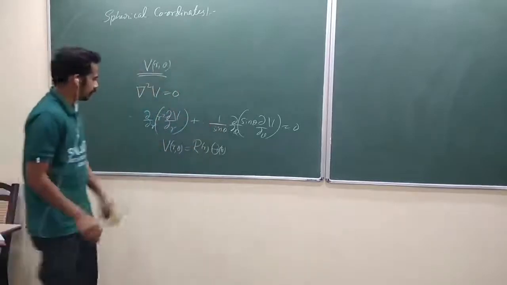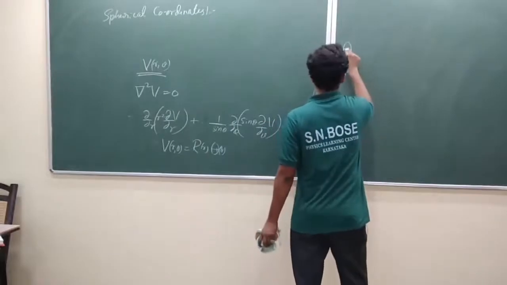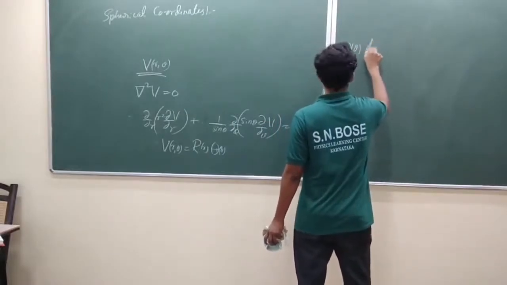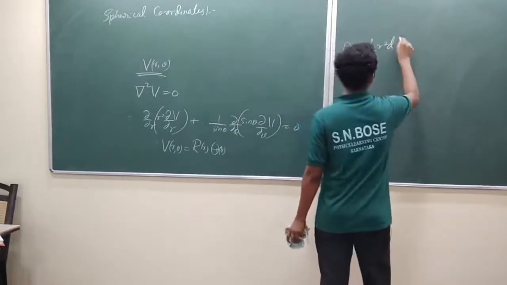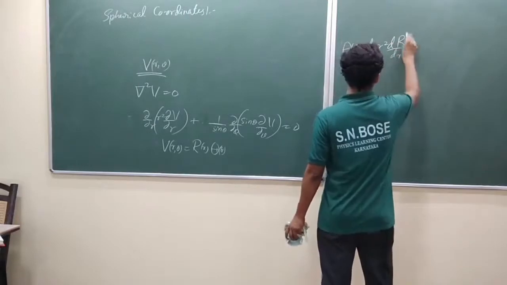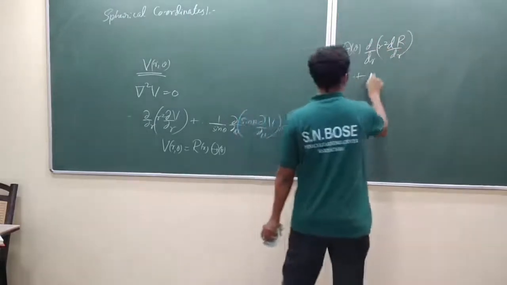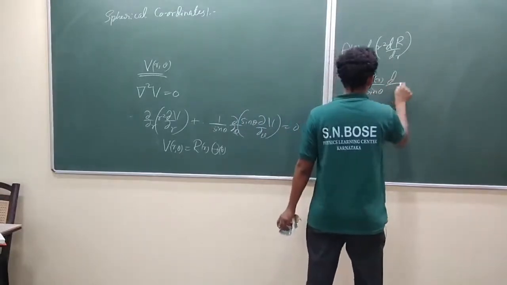Now look at here. When I substitute that, Theta of theta times d by dr of r square dR by dr, plus R of r, which will be outside, times 1 by sin theta d by d theta.